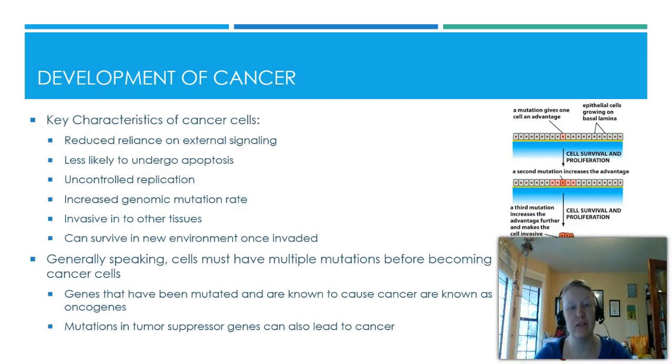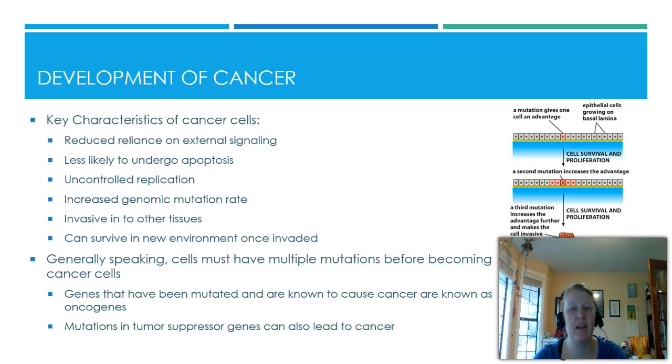Now, cancer cells have an increased genomic mutation rate. We will see a lot of mutation within these cells. Even though they may start as a single cell, as a tumor grows, the different cells within the tumor could have different mutations within them. Another big key is that they are invasive. They will spread from their original sites to somewhere else, and this is through that basal lamina connection being broken that we talked about earlier in this chapter. Even if cells could invade normally, they don't usually survive in that new environment, but cancer cells can. And that's another key characteristic. Generally speaking, they have to have multiple mutations before they become cancer cells.